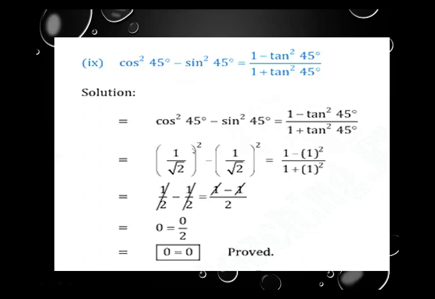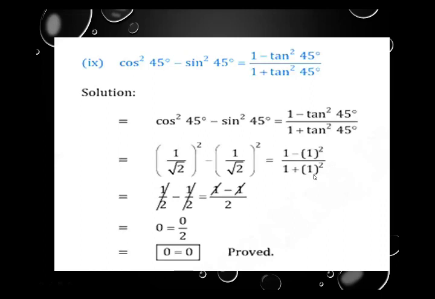From here, solve the square of 1 upon root 2. The result is 1 upon 2. Minus sign the same, and the square again gives 1 upon 2. From the right hand side, 1 the same, minus the same, the square of 1 is 1. In the denominator, 1 is the same, and the square of 1 is 1.